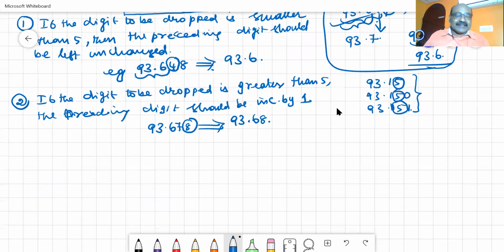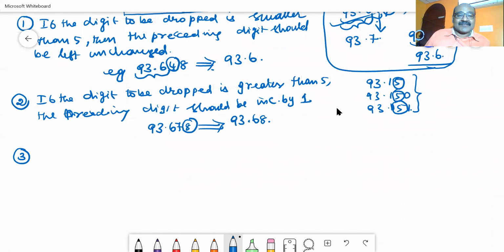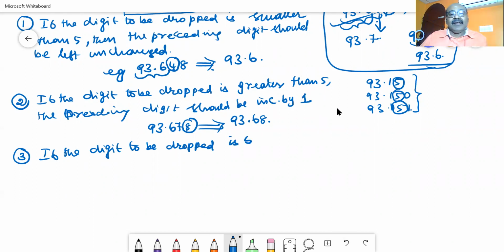What is the third one? Here the problem starts. What if the digit to be dropped is 5, equal to 5, what will happen? If it is equal to 5, then we have to see the following number.